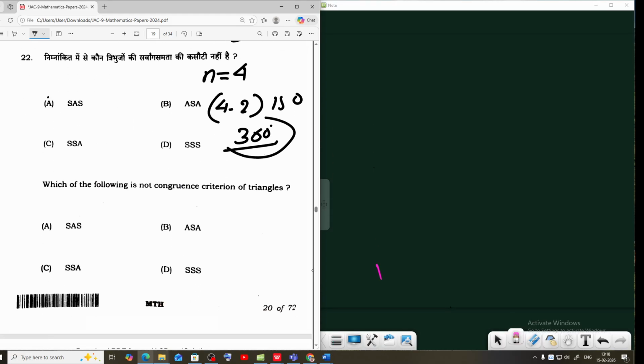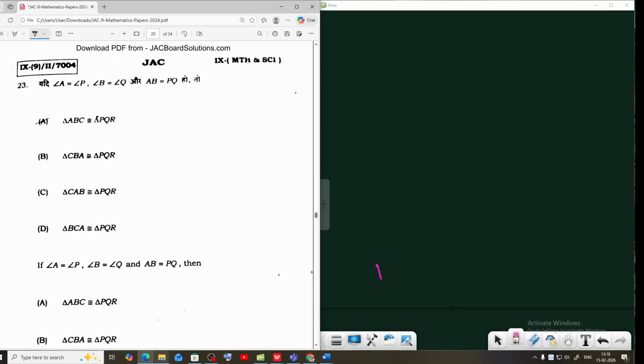Next, question number 23. Angle A equals angle P in triangle ABC, and the next triangle is named PQR.